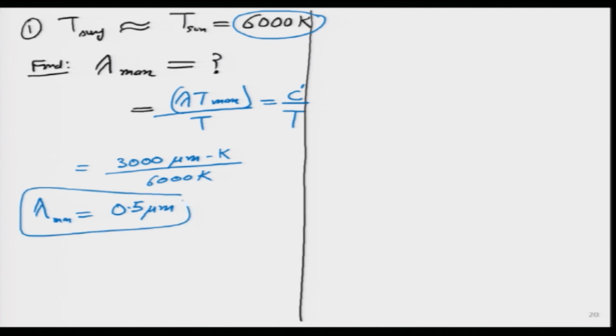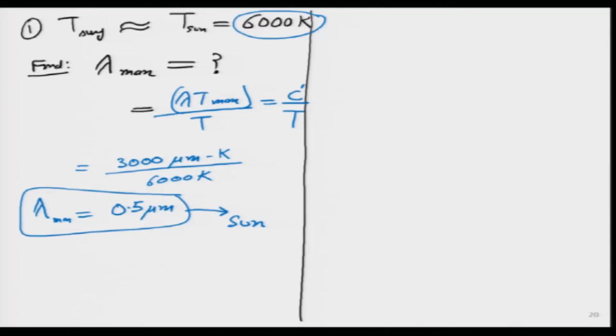which means from the sun we have confirmed from the graph also and from the Wien's displacement law. Of course, both are same, but to explain to students I have used two different methods, so that we get a similar value, 0.5 micron, and that is right in the middle of the visible spectrum, is it not? And 0.5, if we remember, is the closest to the green wavelength. So, may I ask a quick question to students: why does the sun not appear green if the peak wavelength is 0.5 micron? That is something you think about, please.